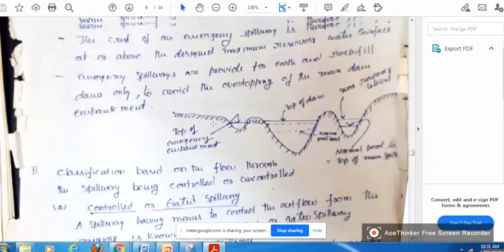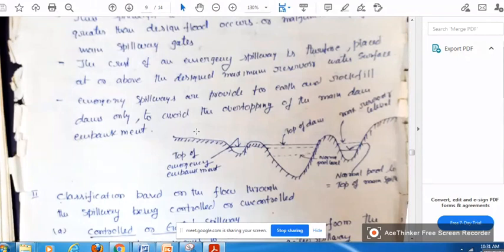So here, if you see, this is the cross section. Let us say this is the top of the dam, and this is the normal pool level. The spillway is here. The sill level of the spillway is kept at the normal pool level. When the water in the reservoir goes above the normal pool level, water will automatically be released through this spillway.